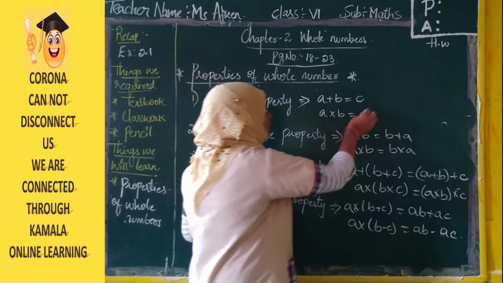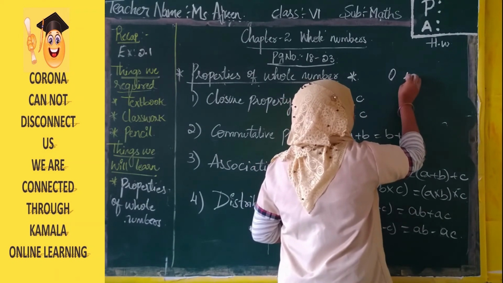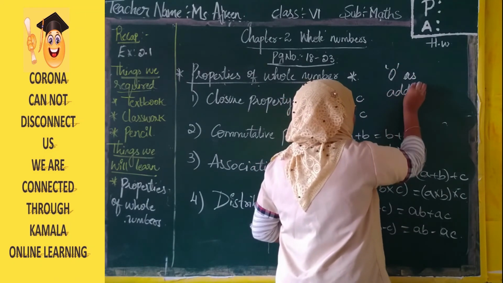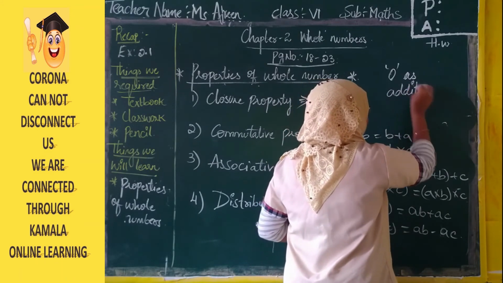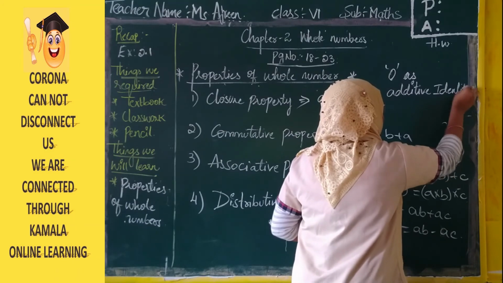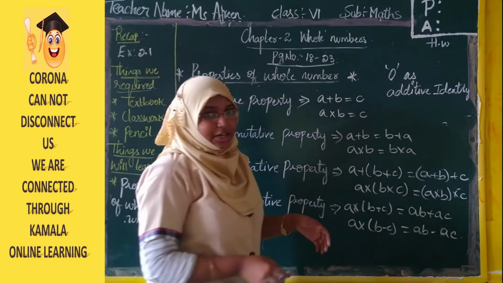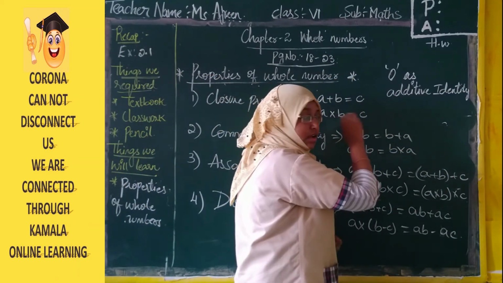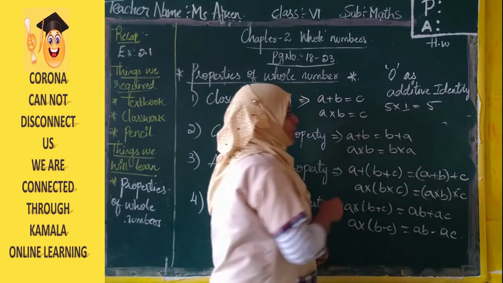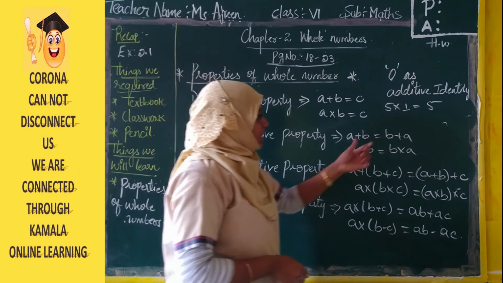So what do we call 0? We call 0 the additive identity. In the same way, whenever you multiply 1 with any number, like 5 into 1, we get 5, right? So whenever you multiply 1 to any number, we get the same number.